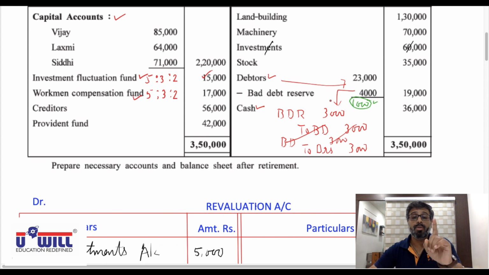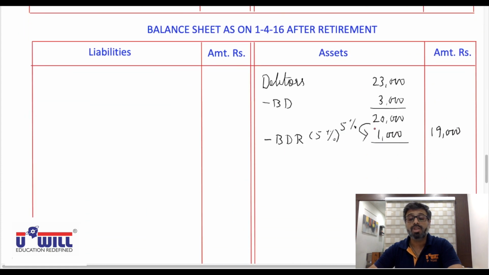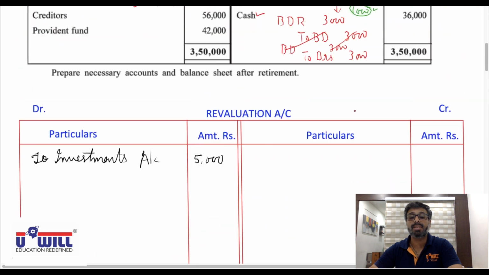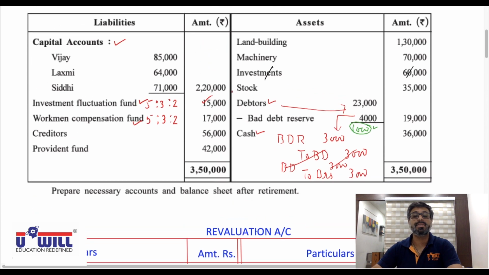Okay, still I repeat it again. All of you can pause and rewind the video if still you are not clear. From bad debt reserve of 4,000 we will meet bad debt of 3,000. 1,000 of BDR will be left out, and exactly 1,000 itself is what is required. So no further amount of BDR is to be provided from revaluation account. Neither bad debts is taken from revaluation account because BDR is there, nor BDR is required because BDR 1,000 is exactly remaining. So no further effects.